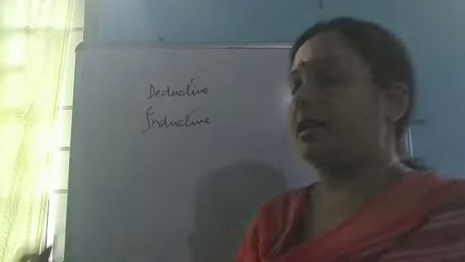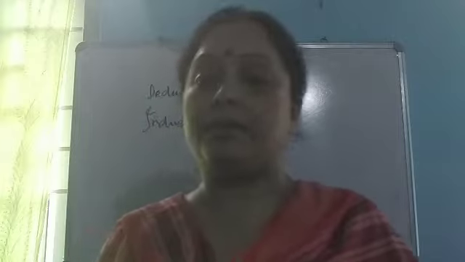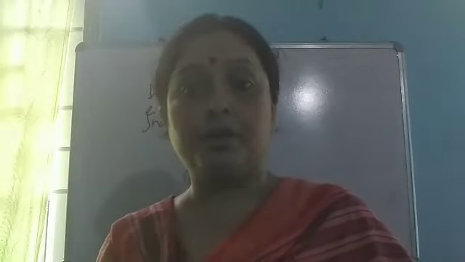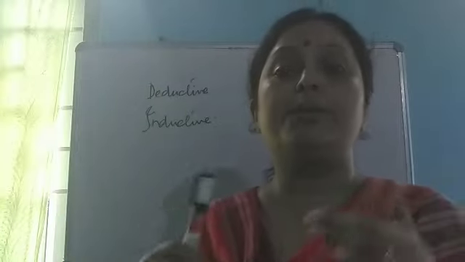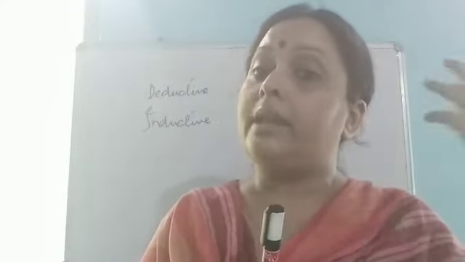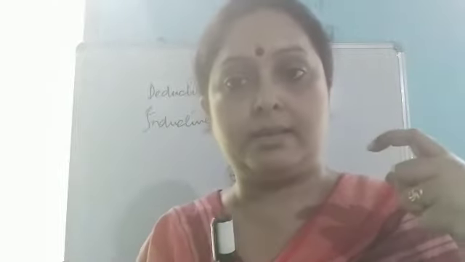So two kinds of reasoning are there. One is called deductive, another is called inductive. Now what is deductive reasoning? Deductive reasoning is that where we can get the conclusion from two or more cases. I'm telling about two cases because in case of logic, what we get is called the conclusion. And the things from which we are getting the conclusion are called the premises.